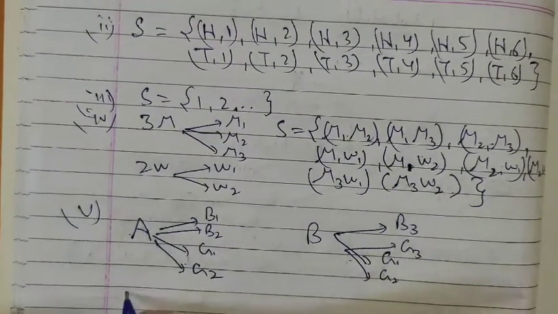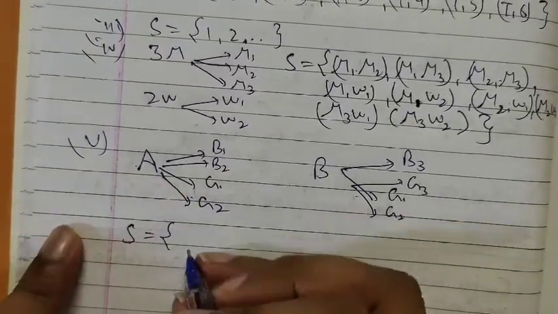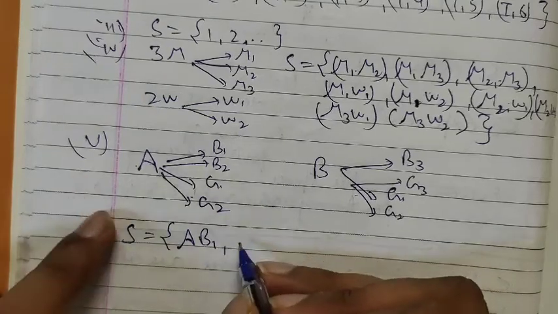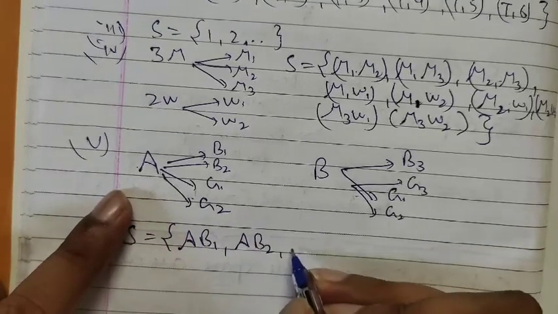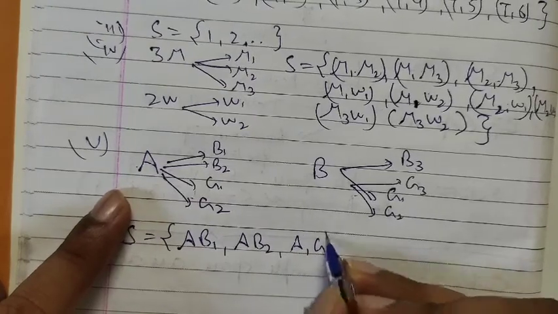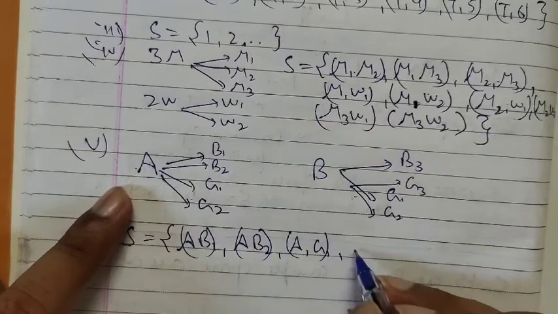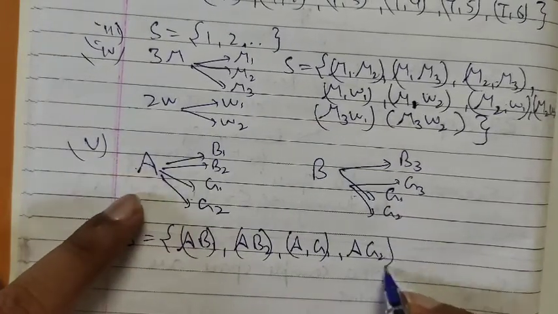Now sample space may have, first let's select A. So if room is A, person can be B1, right? If room is A again, person can be B2. If room is A, person can be G1, right? Is it clear? If room is A, person can be G2, right?